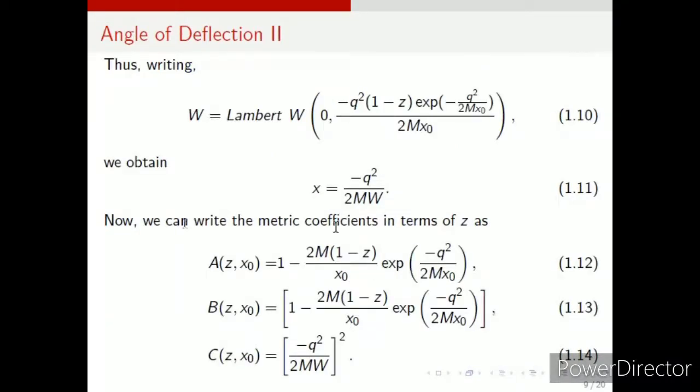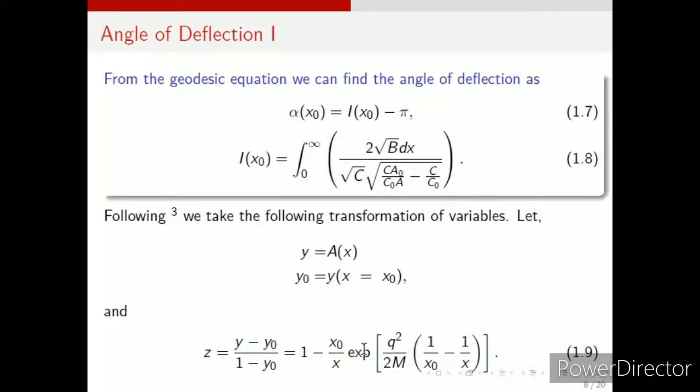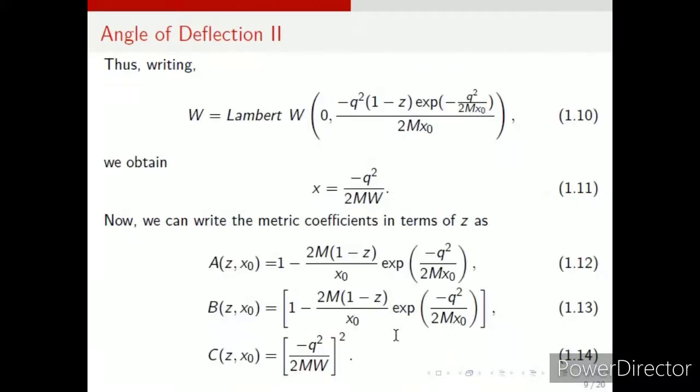Like here, this x, you have to find here, see this z is equal to a function of x actually. Now from here we are trying to find x in terms of z. So 1.9 you have to twist it in such a way that we have got this expression x in terms of z. You can see this w is actually a function of z. 1.10, it's a very complicated Lambert W function, as I've already stated. So what we have done is, when we convert x to z, we can substitute this and get all the metric coefficients in terms of z.